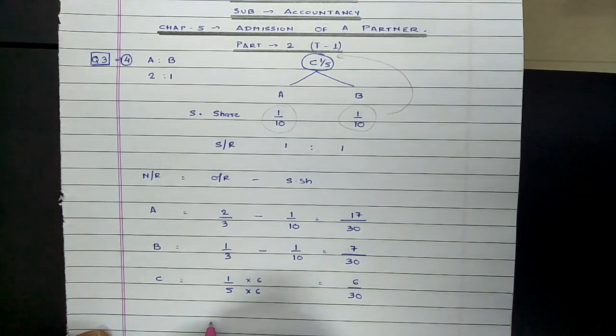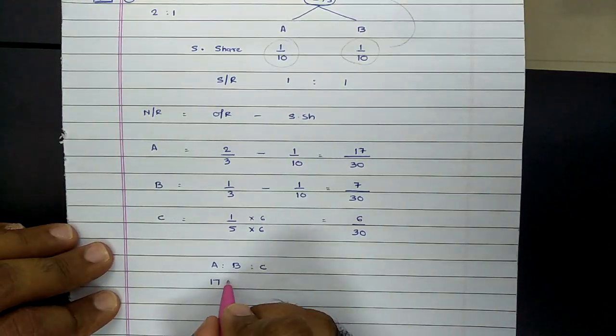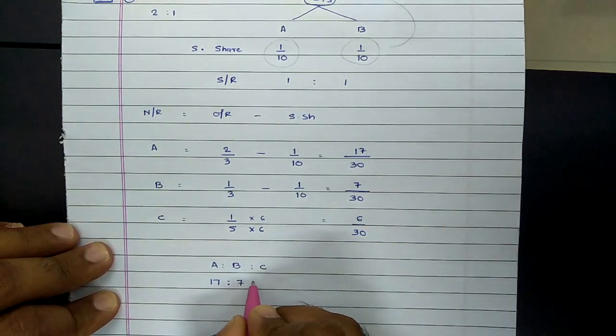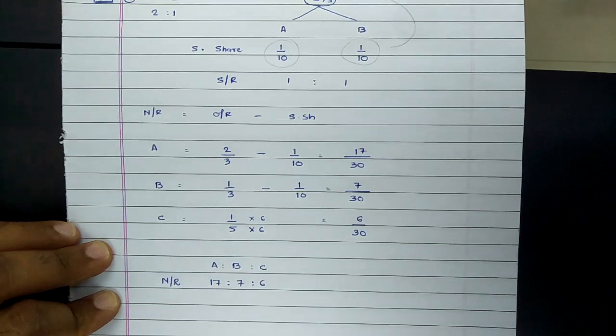So on this basis we can state that the new ratio between A, B and C will be 17:7:6. Further check if anything is common, we can simplify it. If we cannot simplify, this would be the final answer of the new profit sharing ratio.